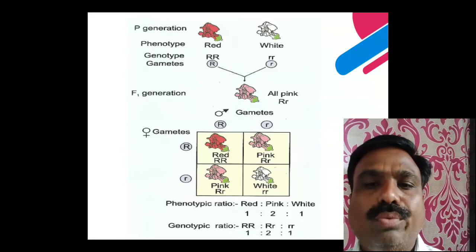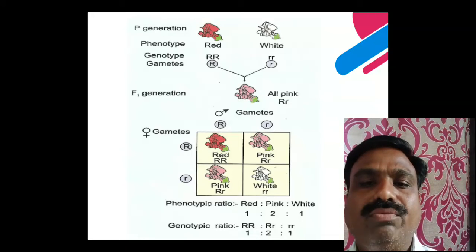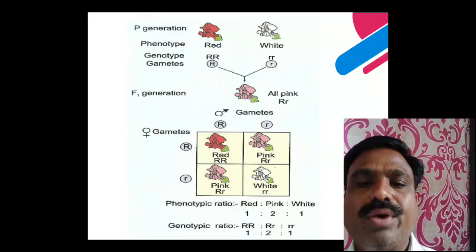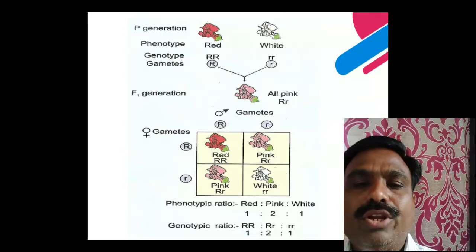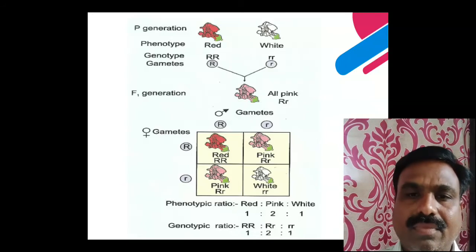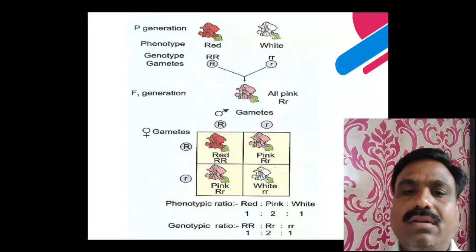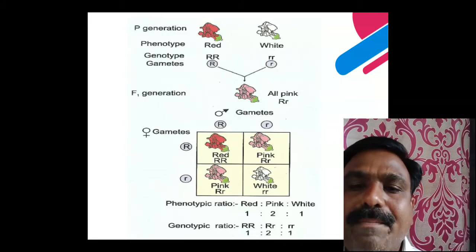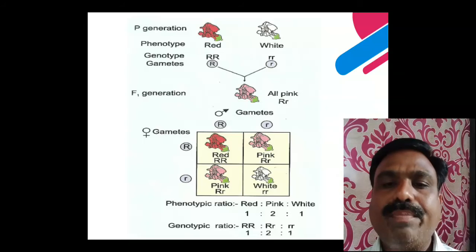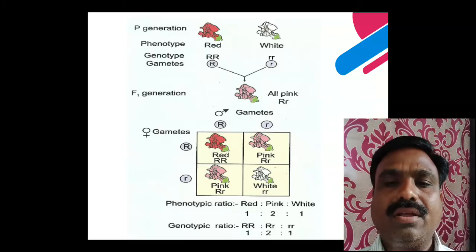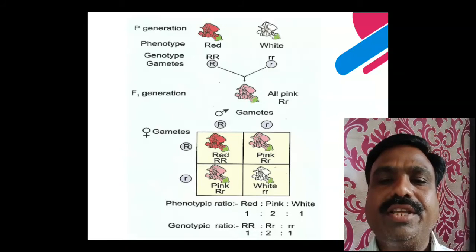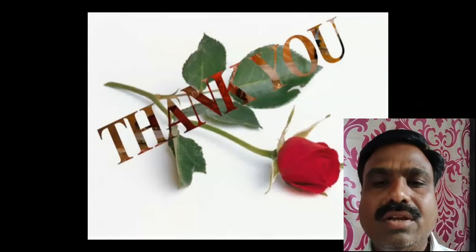The ratio of the F2 generation is 1:2:1. Genotypic and phenotypic ratio is the same. In the F2 generation, the parental traits or parental characters appear 25% each. The red color of the flower is 25%.